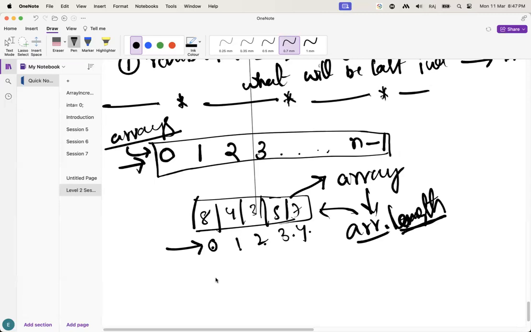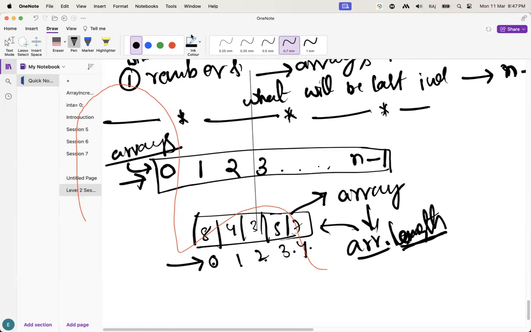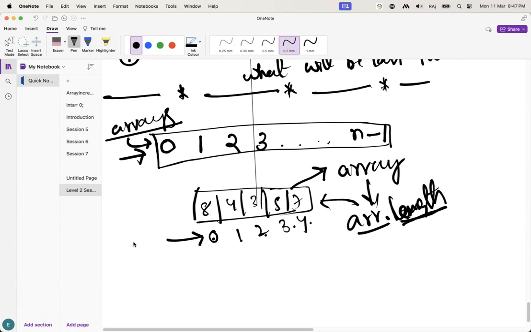Guys, understand this one? These are the indexes. Bro, it is Sriram. Bro, what are you doing, bro? Bro, don't do anything, bro.